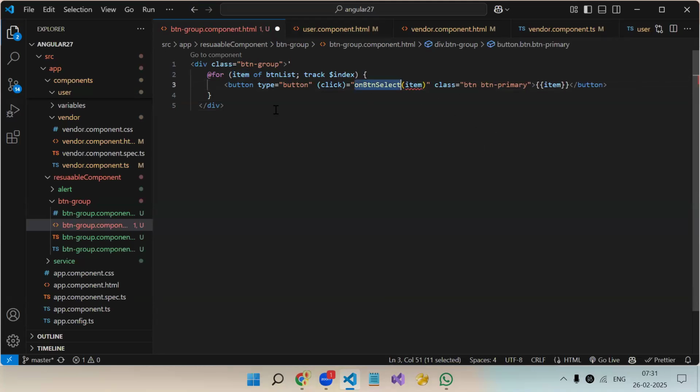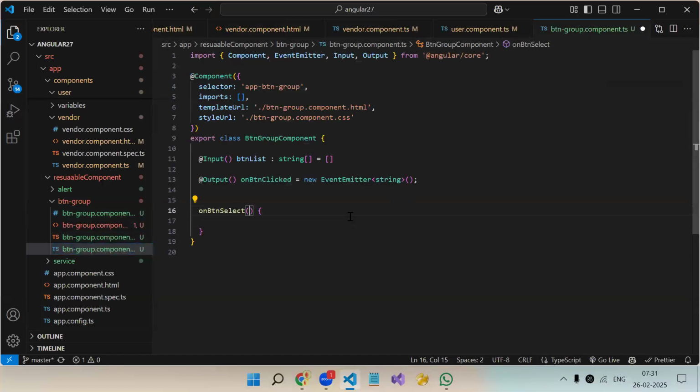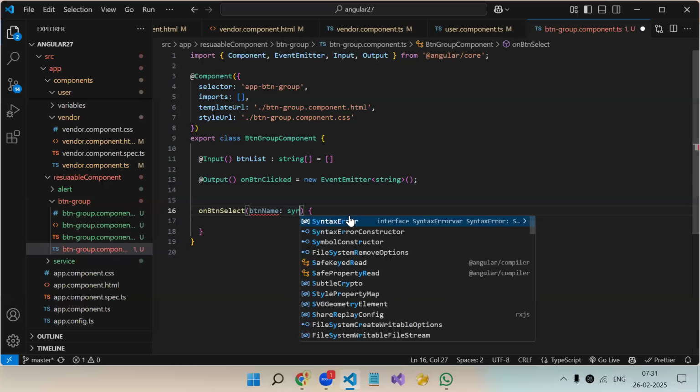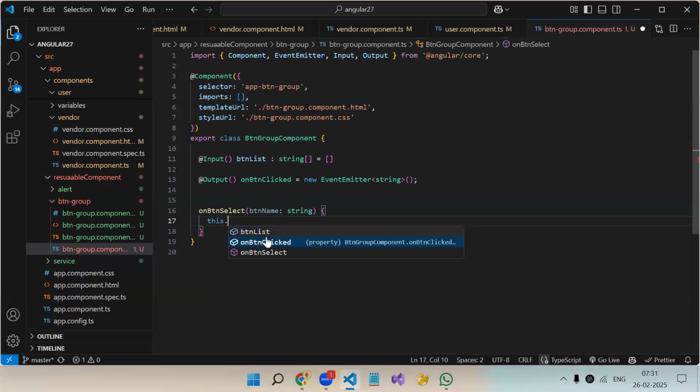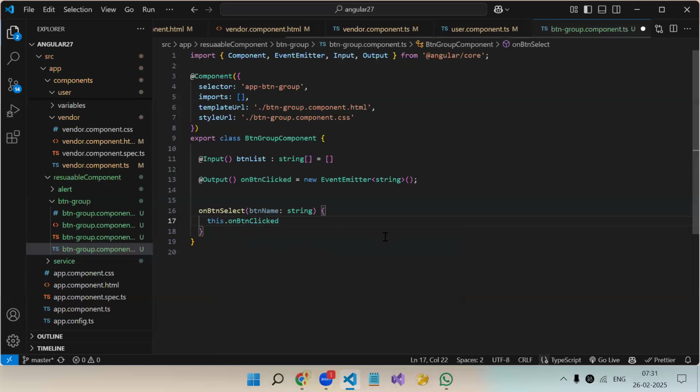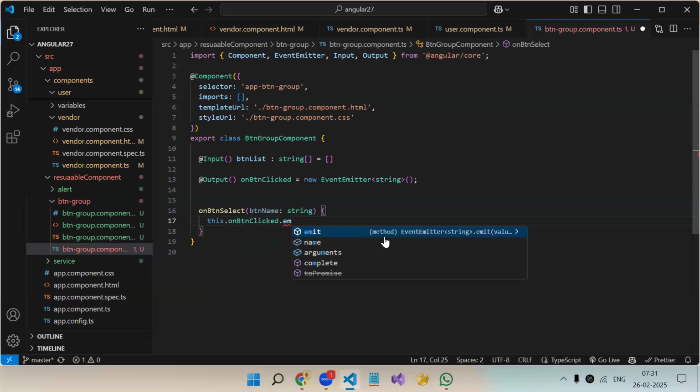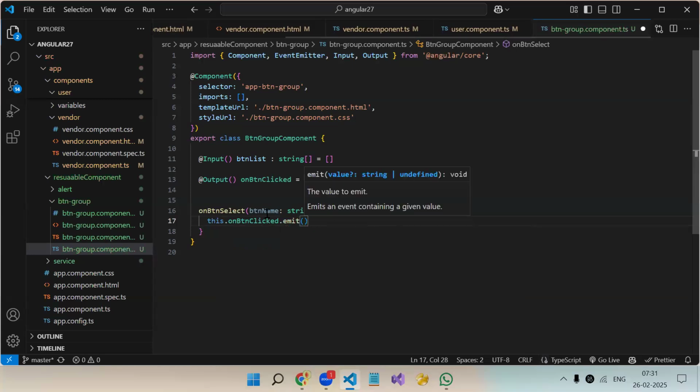Correct? See, this button is inside the for loop. How will we know which button got clicked? So for that we need to pass the button, because it's a dynamic button inside the for loop. Whatever the item, means whatever the button name we have got, we will get that over here. That's why I'm passing item over here. Now the button name we get as a parameter. Data type will be string. Now this button name, we need to emit by using the output onButtonClicked. This is our output name. Dot emit is the function. And in emit, we have to pass whatever the parameter name we get.